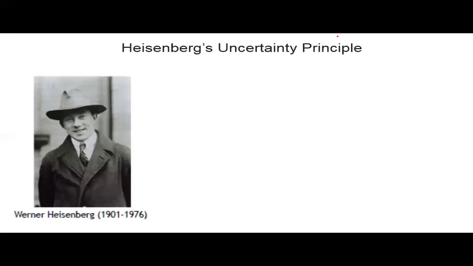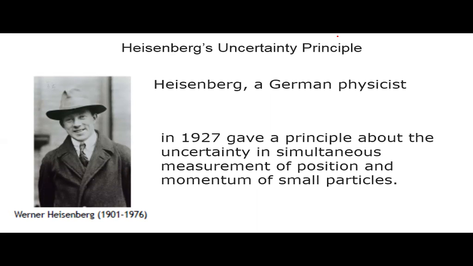Heisenberg uncertainty principle. Heisenberg, a German physicist, in 1927 gave a principle about the uncertainty in simultaneous measurement of position and momentum of small particles.